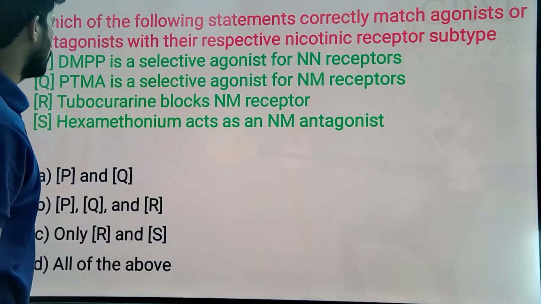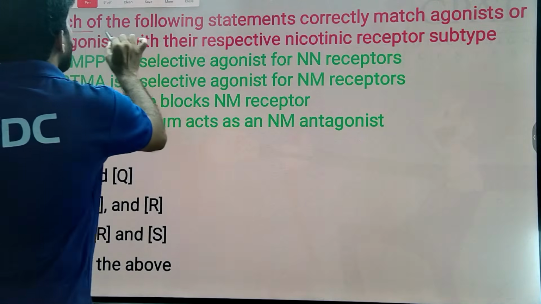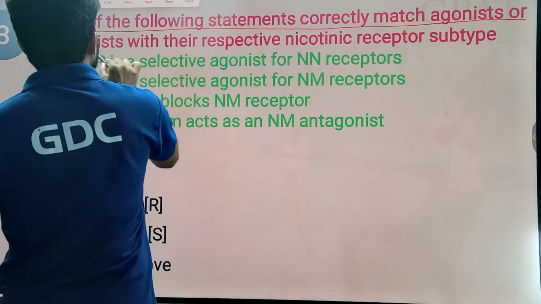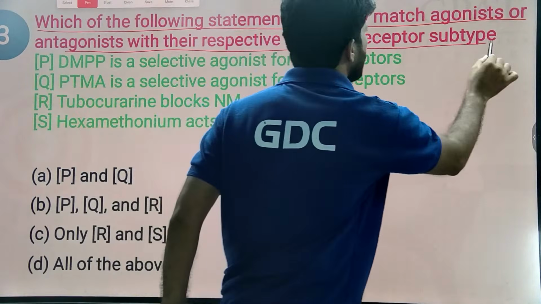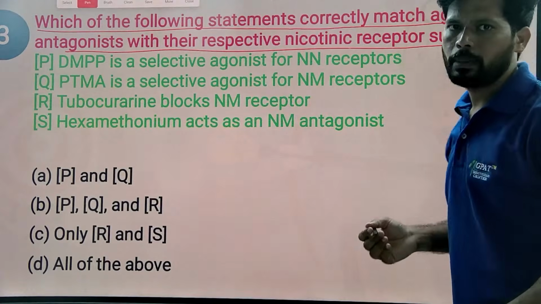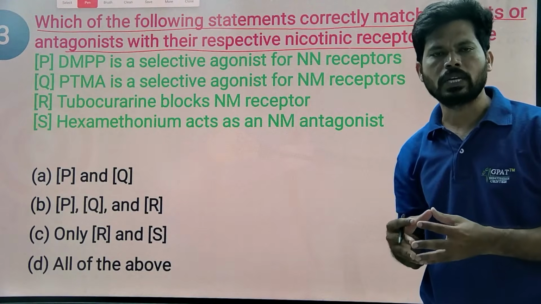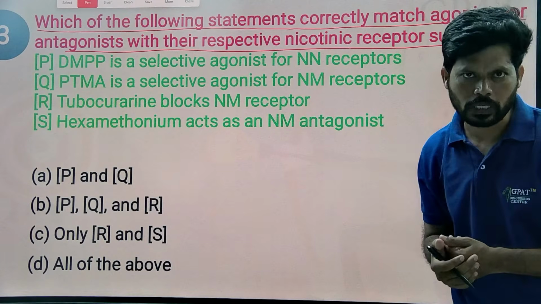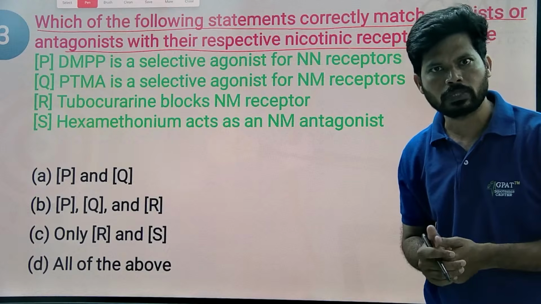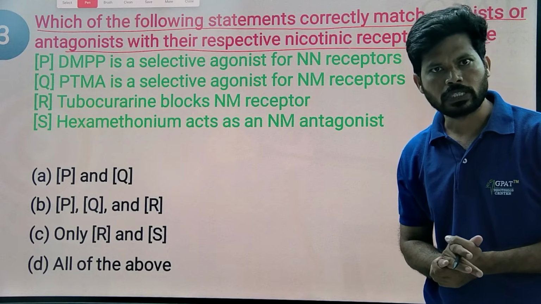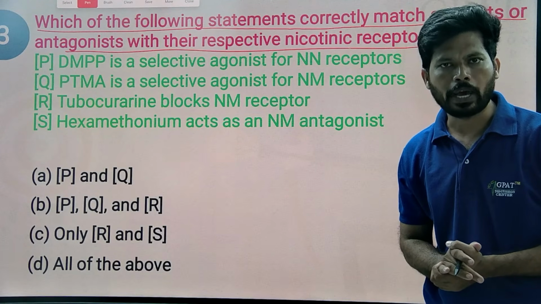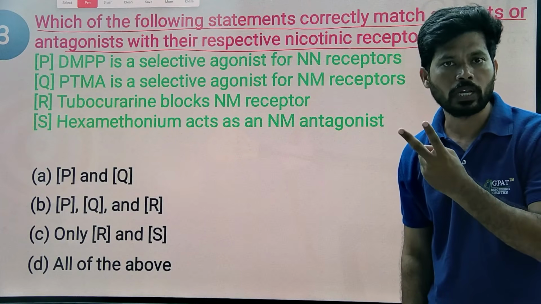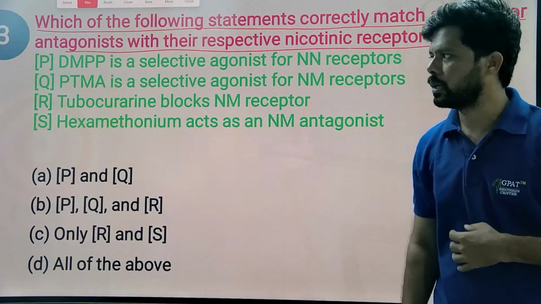Going to the third MCQ. Which of the following statements correctly matches agonist or antagonist with respect to the nicotinic receptor? So here we match the drug with the receptor, agonist or antagonist, especially on the nicotinic receptor. Nicotinic receptors also come under the parasympathetic or cholinergic system. Nicotinic receptors are ion channel receptors. There are two types of nicotinic receptor: NN, the nicotinic ganglion type, and NM, the nicotinic muscle type.